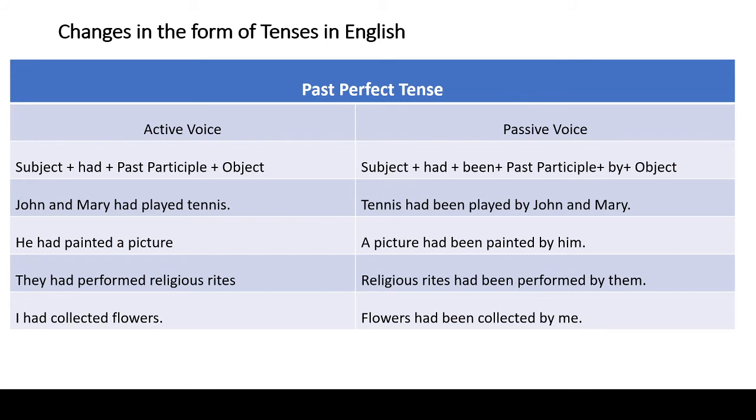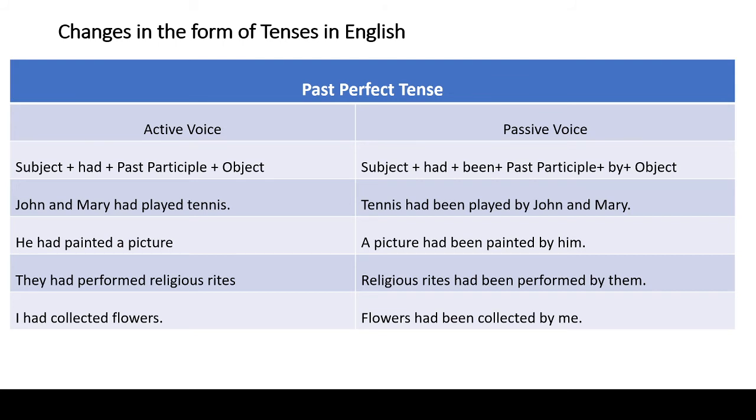The next example is they had performed religious rites. This sentence also is written in past perfect tense because the verb had performed is in past perfect tense, therefore the sentence is in past perfect tense. It has SVO structure. They is the subject, had performed is the verb, religious rites is the object.